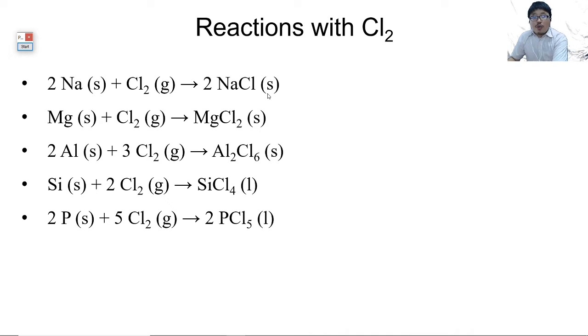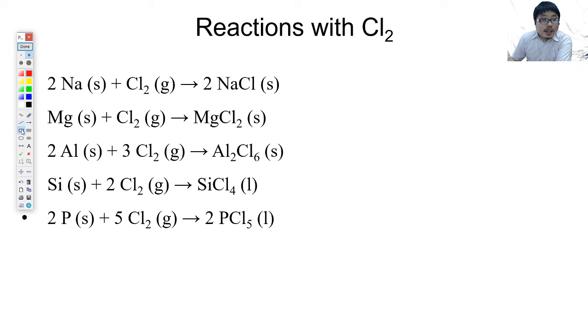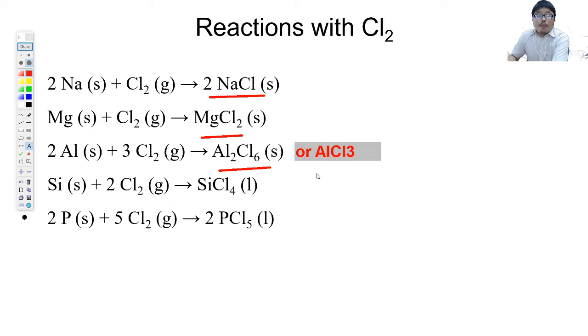Now react with chlorine, same idea again. Sodium chloride, magnesium chloride, Al2Cl6, or you can put AlCl3, both also acceptable.